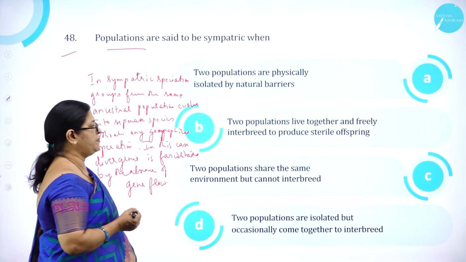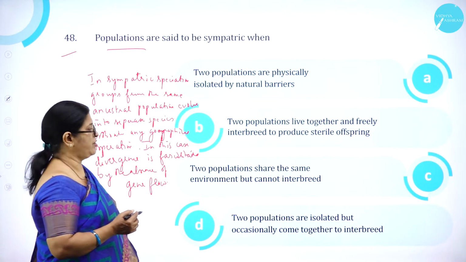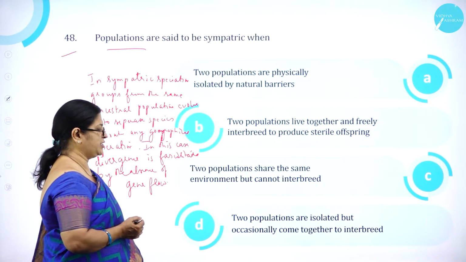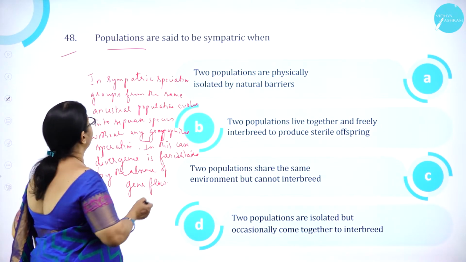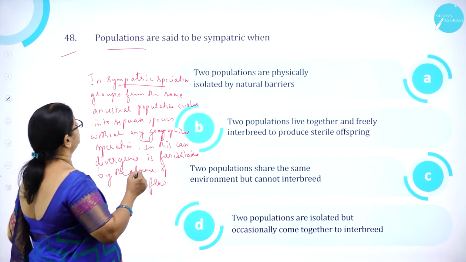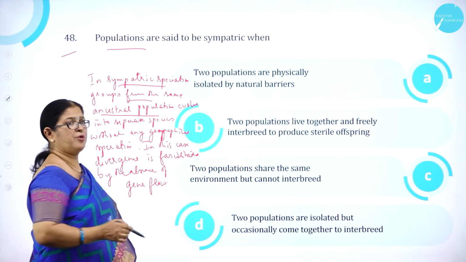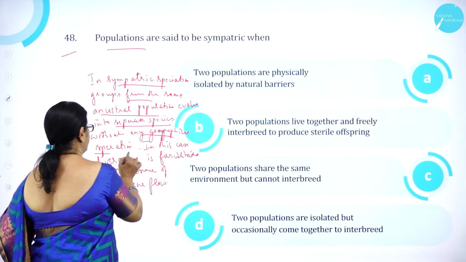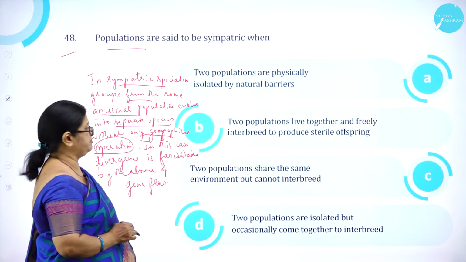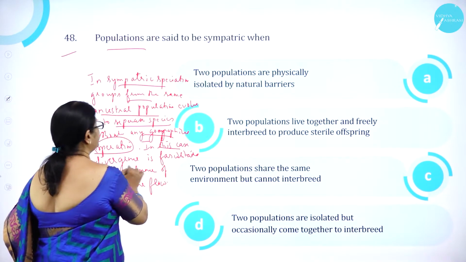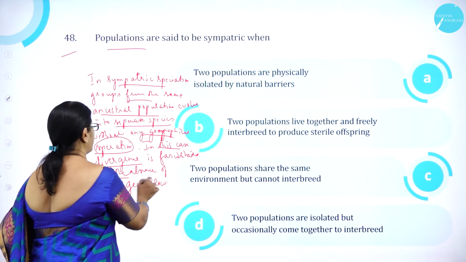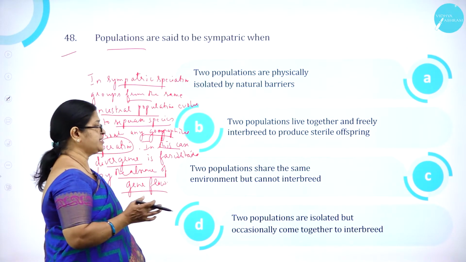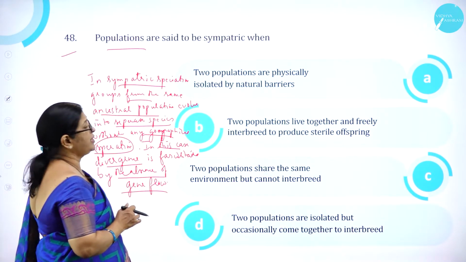Option C, two populations share the same environment but cannot interbreed. And option D, two populations are isolated but occasionally come together to interbreed. So in sympatric speciation, groups from the same ancestral population evolve into separate species without any geographical separation. So in this case, divergence is facilitated by the absence of gene flow. So here, two populations share the same environment but cannot interbreed.